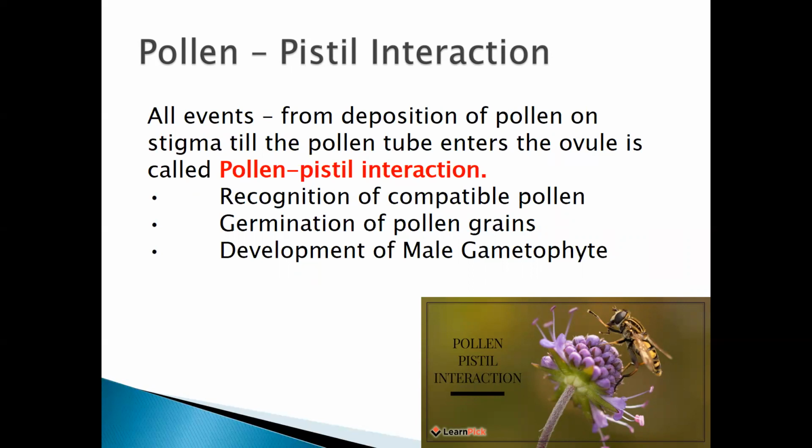Pollen pistil interaction is a very important definition. You need to know it, because the definition can be asked, and also about the recognition of compatible pollen. What do you mean by compatible pollen here? Compatible pollen is where the flower, or the stigmatic surface, recognizes whether this pollen grain is of my flower only or not. That recognition.